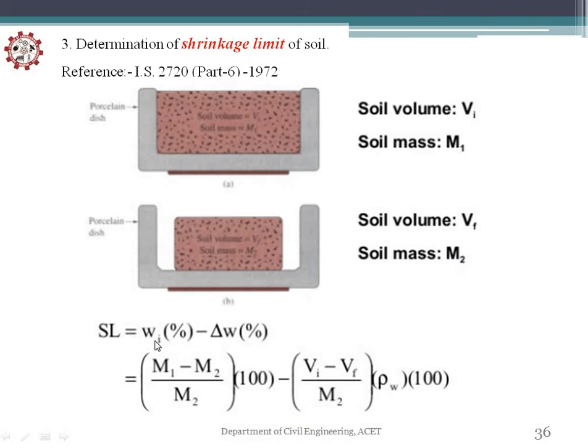So the shrinkage limit will be Wi % minus delta W %, that is, (M1 minus M2) upon M2 into 100, minus (Vi minus Vf) upon M2 into rho W into 100. Since it is expressed in percentage, this will give you the shrinkage limit.